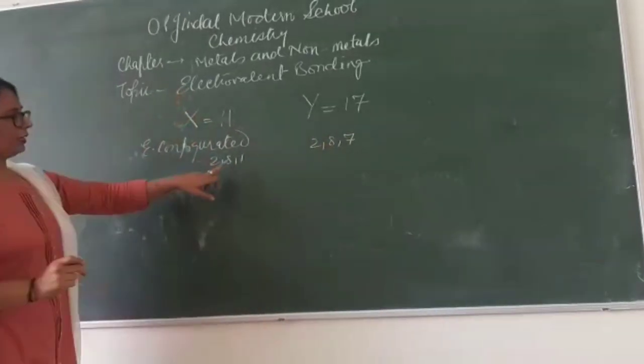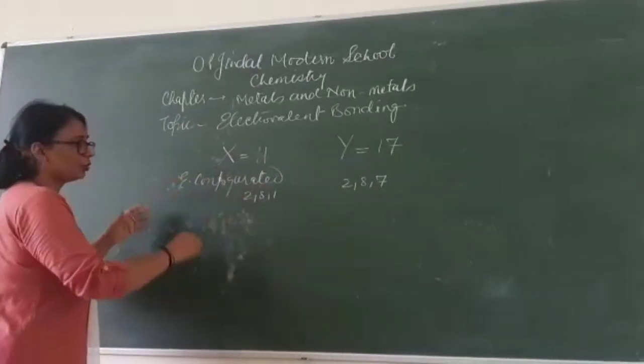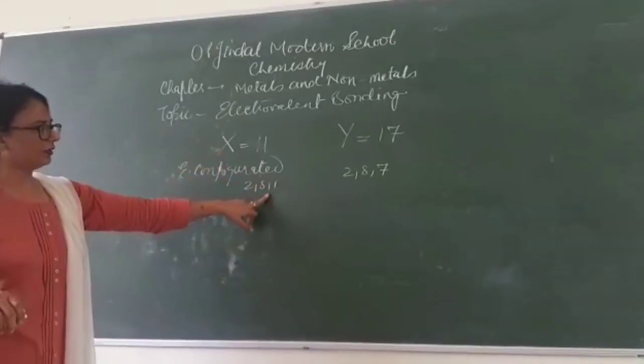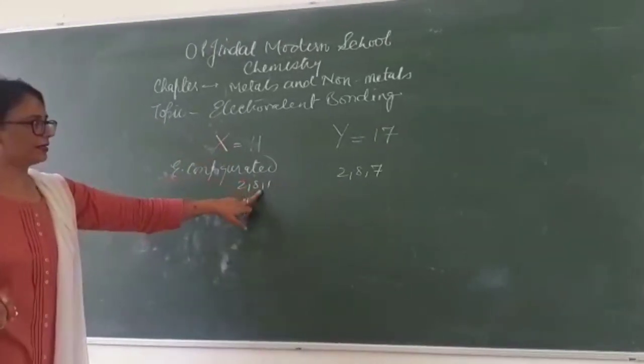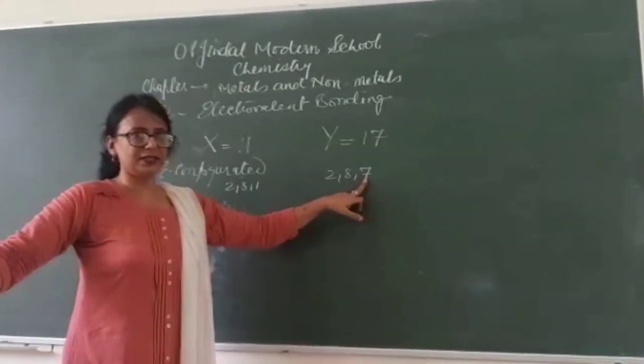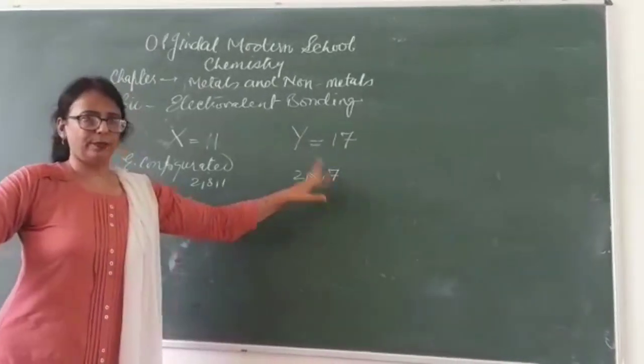As you know, those elements which have either 1, 2 or 3 electrons in the outermost shell have the tendency to lose electrons. So here we declare that X, which has 1 electron in the outermost shell, is a metal, and those which have 5, 6, 7 electrons are considered non-metals. So Y, with 7, is a non-metal.